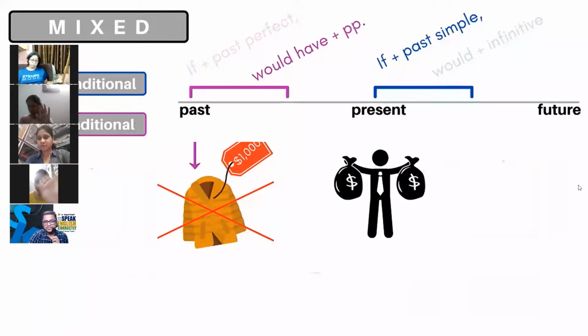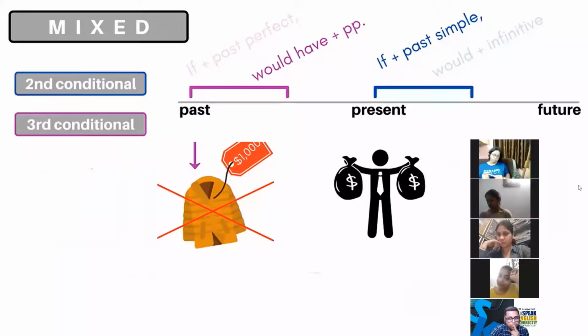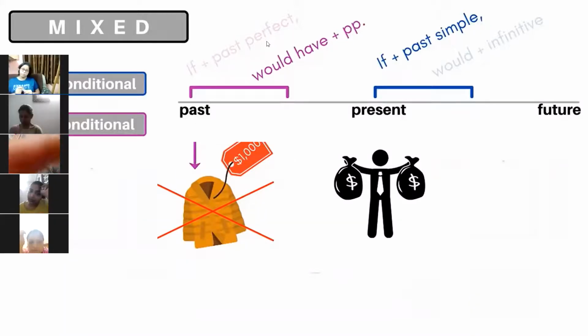Debolina, you are raising hands. Yeah, tell me. If I had more money, I would have buy the coat. You are going good, but verb forms are not right. Asha, can you try?